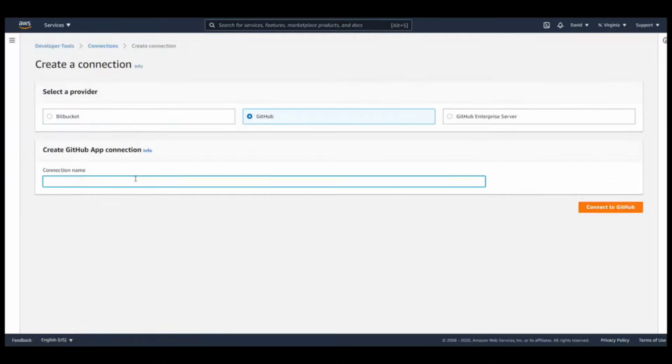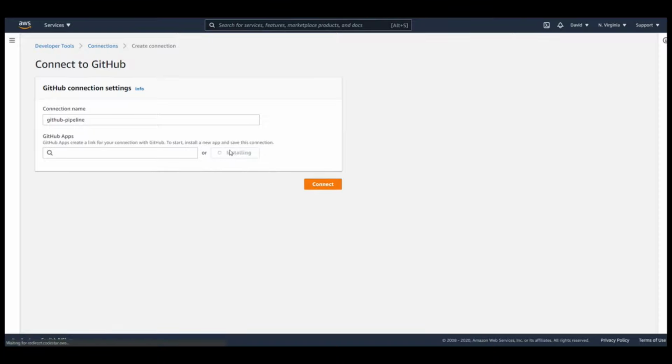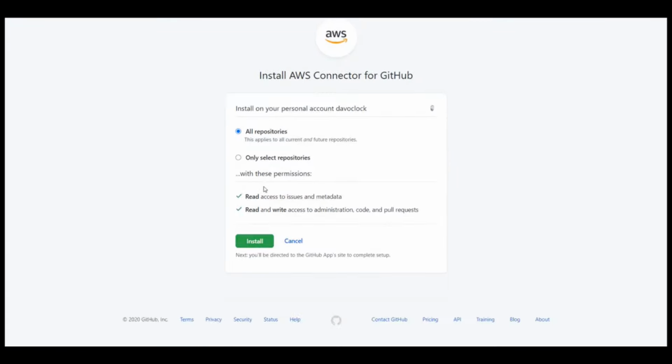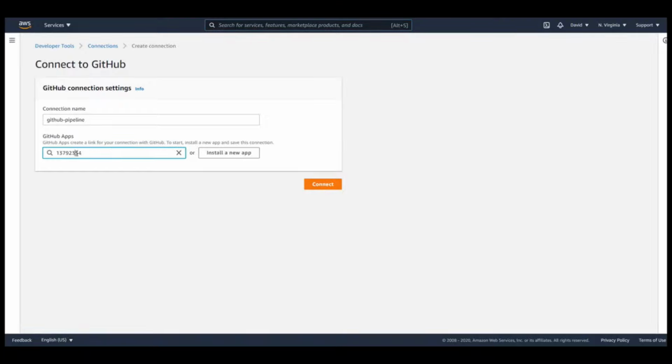Next up, it's going to ask us what application we want to install. So I'm going to create a new application here. I'm gonna point to my GitHub account, install the connector, and it's gonna give you an ID. We'll need to record this ID.